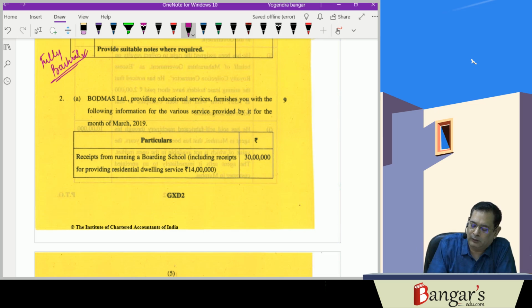Then question number 2A, this part A, is 9 marks. This is about the goods and services tax. This is also one practical question.